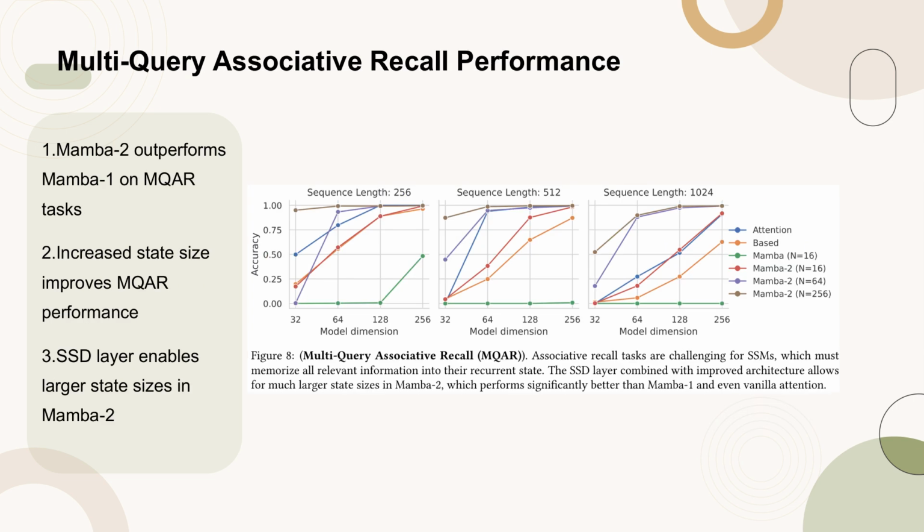Figure 8 illustrates the performance of Mamba 2 on multi-query associative recall, MQAR, tasks, which are particularly challenging for models like SSMs due to the requirement to memorize extensive information. The figure highlights that Mamba 2 significantly outperforms Mamba 1 across various settings, even when state sizes are controlled. This improvement is attributed to the larger state sizes enabled by the SSD layer in Mamba 2, which allows for better memorization of key-value pairs, thus enhancing performance on MQAR tasks.